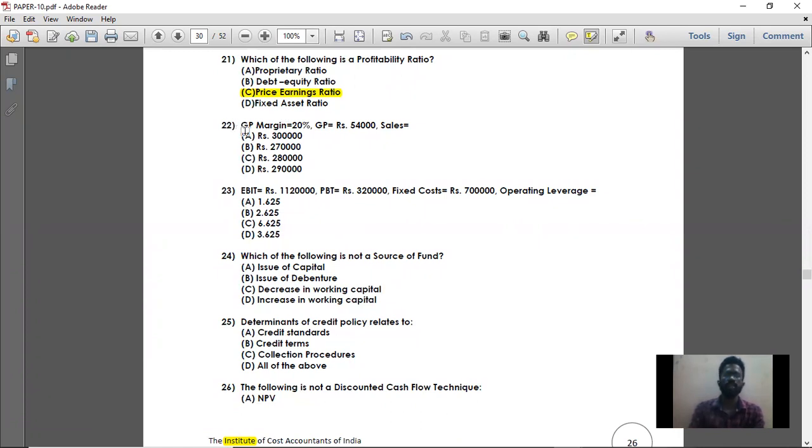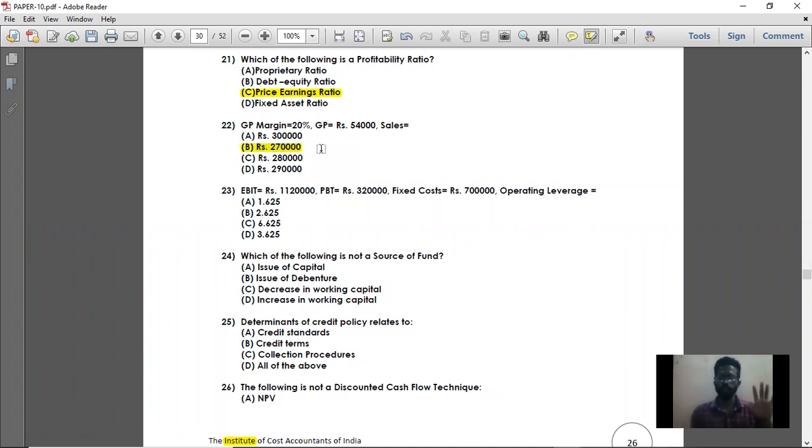Next, question number 22. They have given gross profit margin of 20% and gross profit of 54,000, and they are asking what is sales. Gross profit margin is calculated on sales. So this 54,000 is the total gross profit, which is 20% of sales. If 20% of sales is 54,000, then what is 100%? Simple: 54,000 divided by 20 into 100. You will get your total sales, that is 2,70,000. So option B is the right answer, 2,70,000.